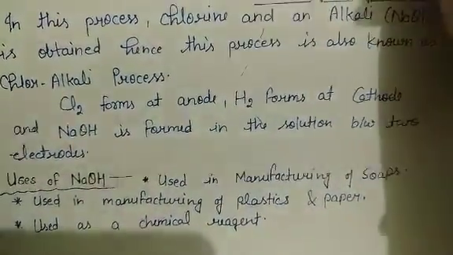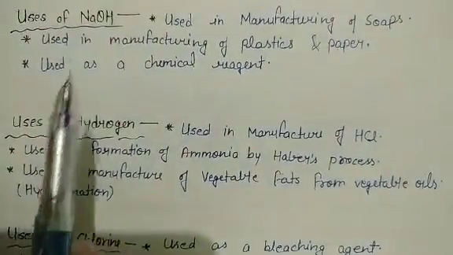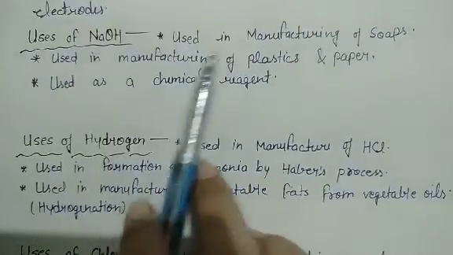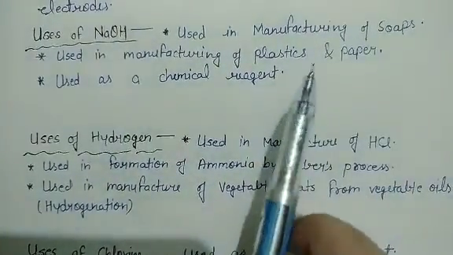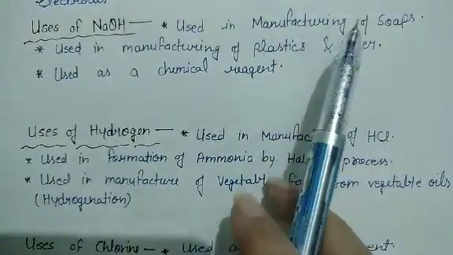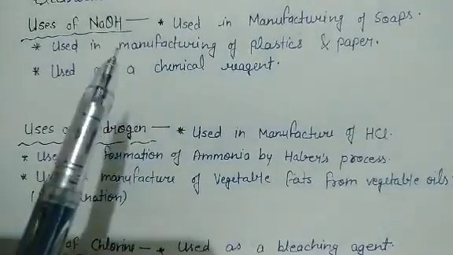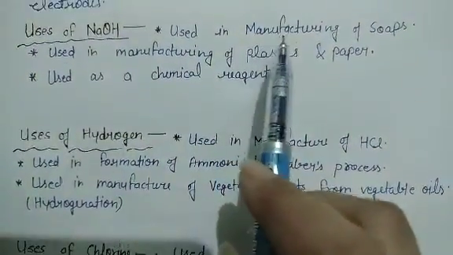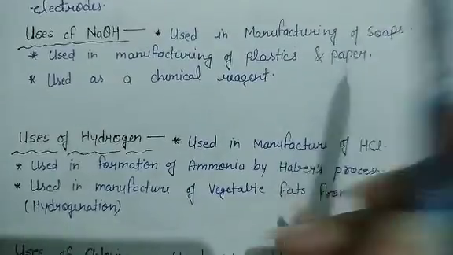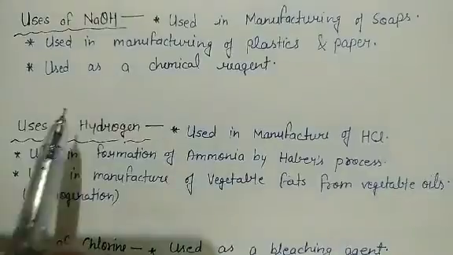First we will discuss the uses of NaOH. The first use of NaOH is in the manufacturing of soaps. You will read more about this in your 4th chapter. That reaction is known as the saponification reaction, and for the manufacturing of soaps, sodium hydroxide is a very important raw material.